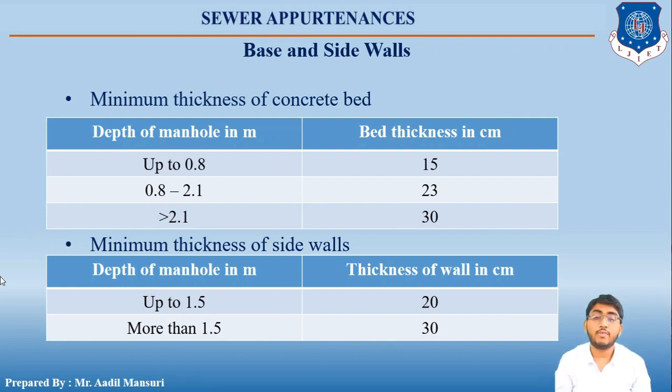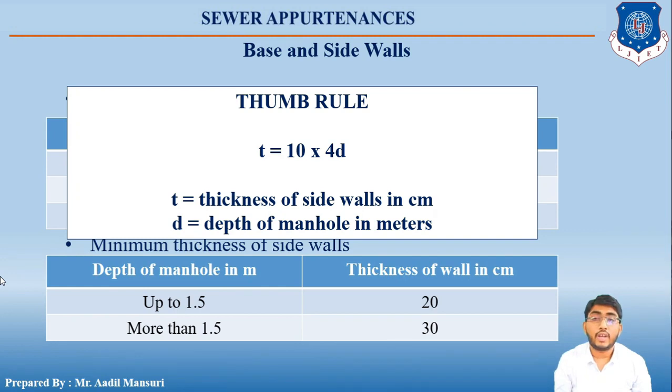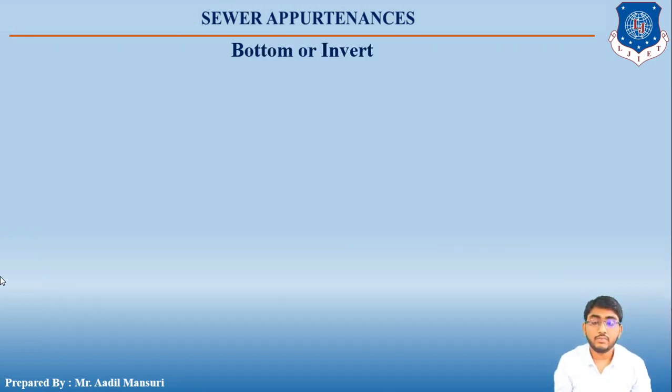Okay, and the RCC walls are costly, so they are not preferable except in some special conditions or special circumstances. There is another thumb rule to get the thickness of the wall, that is T equals 10 into 4D, where T will be thickness of side walls in centimeters and D will be depth of the manhole in meters. Okay, so this was about the base and the side walls. Let us now talk about the bottom or invert.